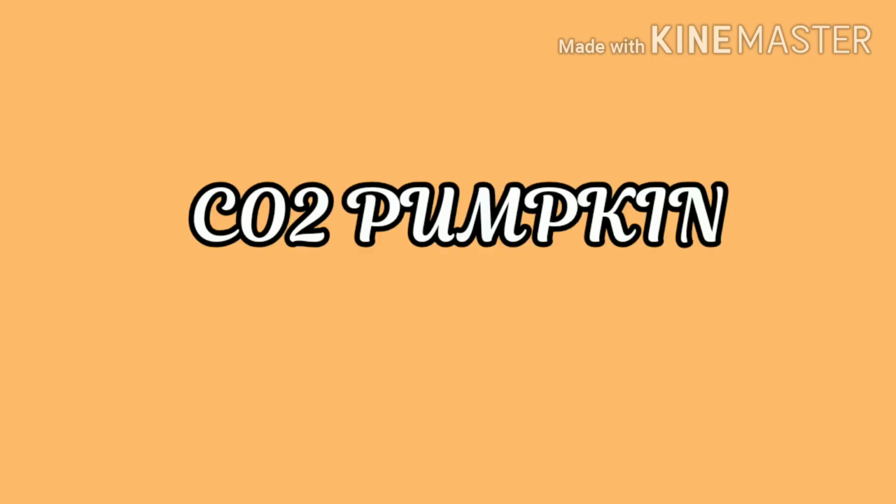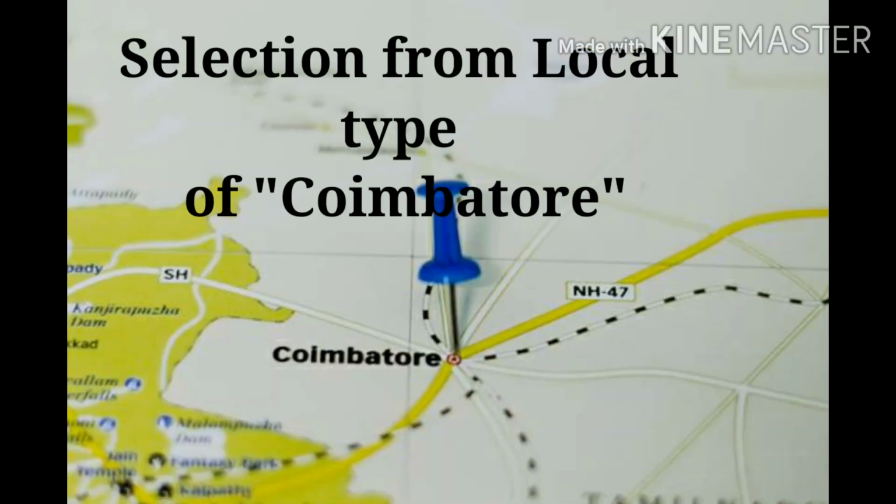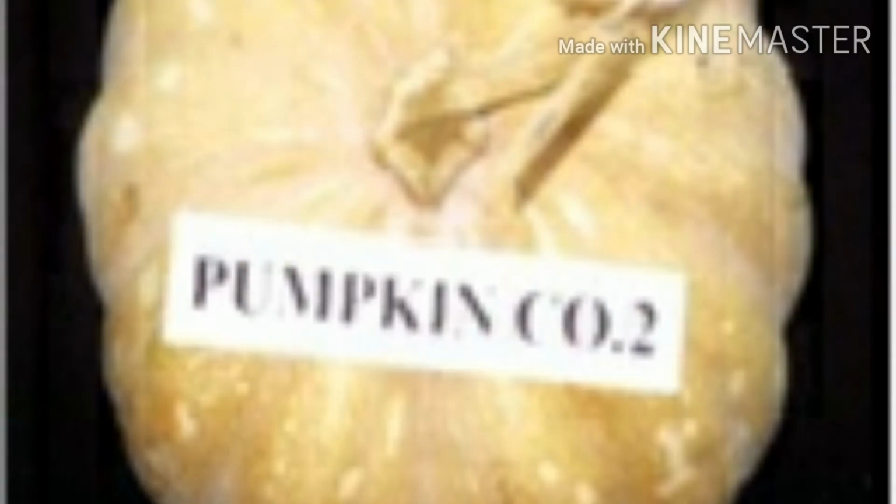The next one is Kotu pumpkin. It is a selection from the local type of Coimbatore with small fruits weighing about 1.5 to 2 kg each. The yield potential is about 23 to 25 tons per hectare in 135 days. The flesh is bright orange colored.